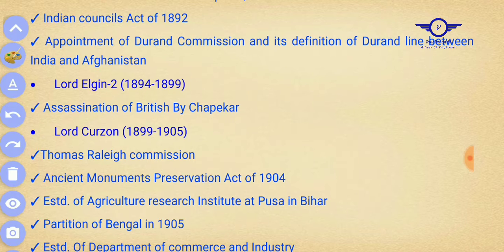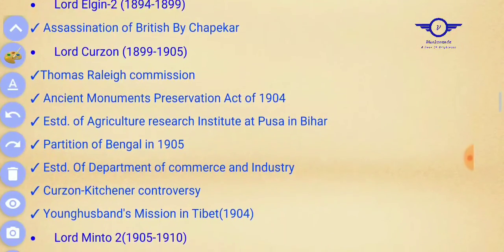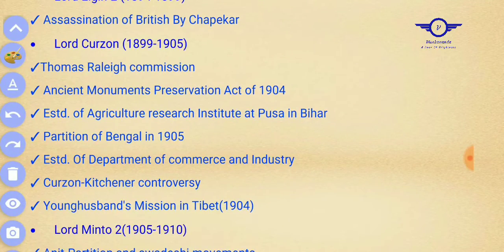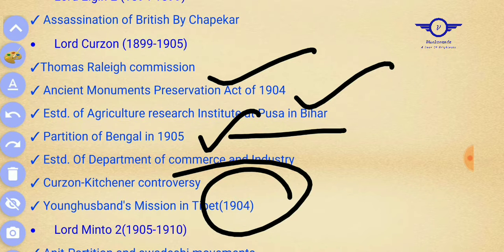And then came Lord Curzon. Lord Curzon's tenure was 1899 to 1905. Under his tenure, some important events happened. This is the first one, you can see: the Raleigh Commission, the Ancient Monuments Preservation Act 1904. Establishment of the Agriculture Research Institute at Pusa in Bihar. Partition of Bengal in 1905, very important. Establishment of the Department of Commerce and Industry, and also the mission to Tibet. These are the things that took place under his tenure.